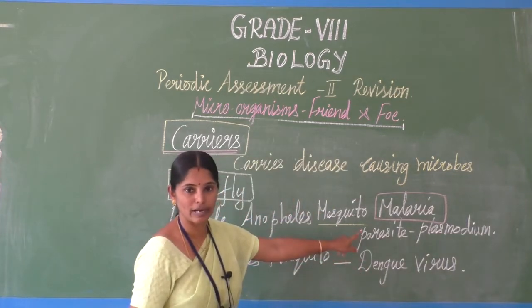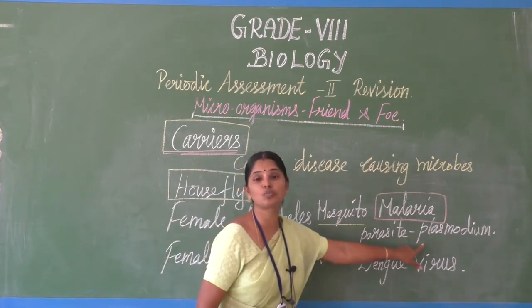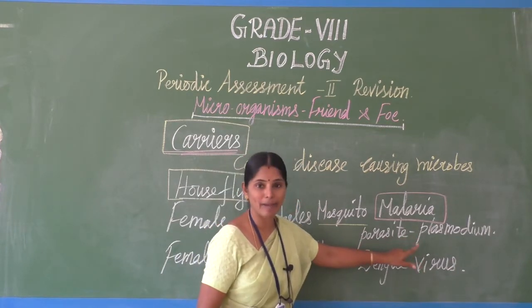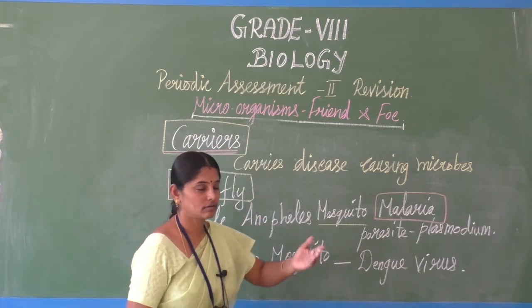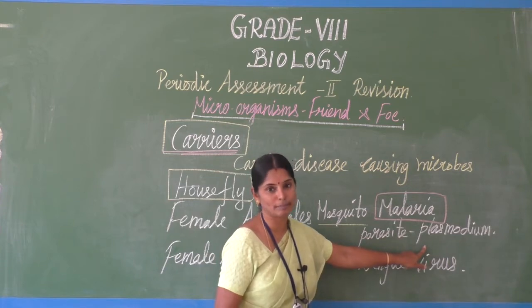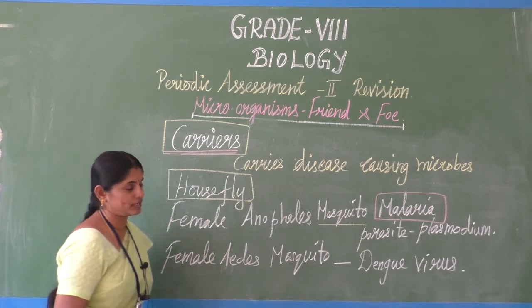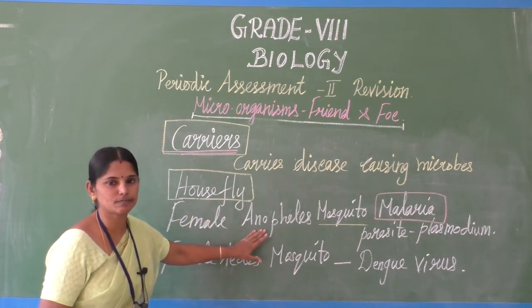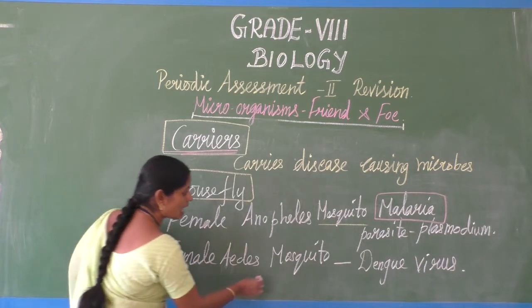The disease called malaria is caused by which microorganism? Plasmodium. It's a parasite. A parasite means it lives inside the host cell, no? So malaria is caused by the parasite Plasmodium, carried by the Anopheles mosquito. Then another kind of mosquito, the Aedes mosquito.